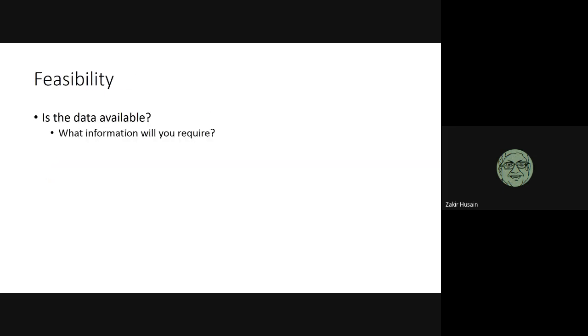So, one idea is, I think you should first start off with the feasibility issue and see whether the data is available or not. When you're looking at it, you have to identify what information you require initially. You have to frame the hypothesis, plan the analysis, and then evaluate whether the information is there.